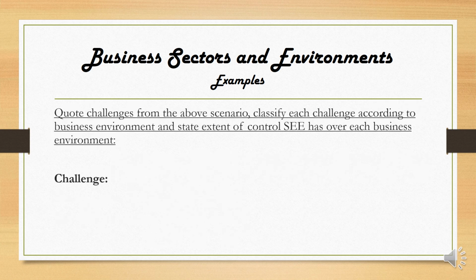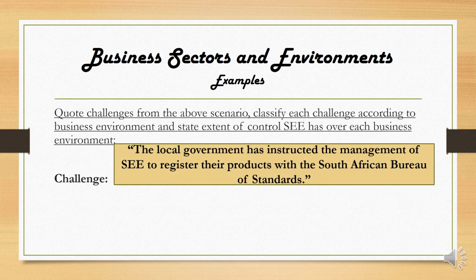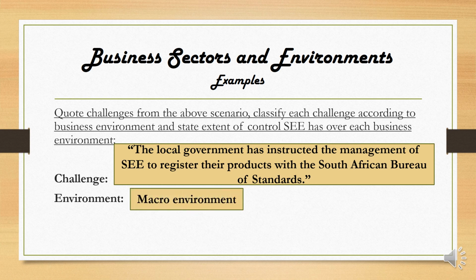The last challenge from the scenario, and again quoting word for word, is the local government has instructed the manager of SEE to register their products with the SABS. You have to write it out because in the scenario it was written out, South African Bureau of Standards. The business environment here, the local government has instructed us. Obviously, there is legal implications here. It is an instruction from the government, which means it is part of our macro environment over which we have